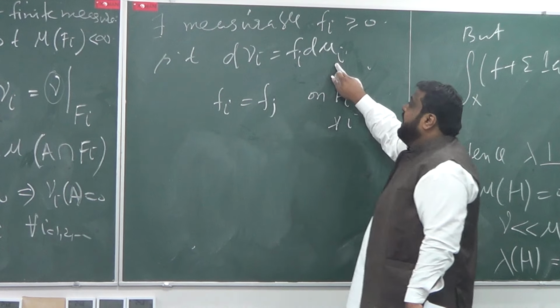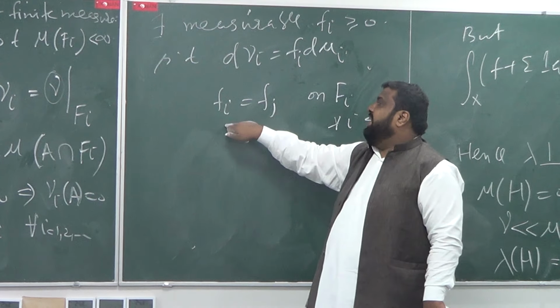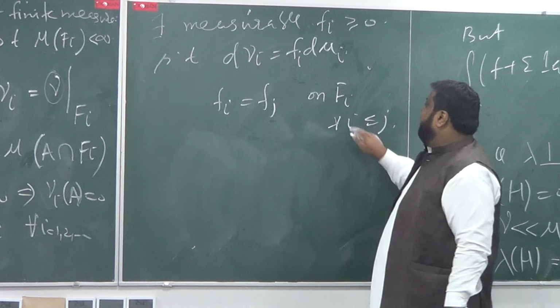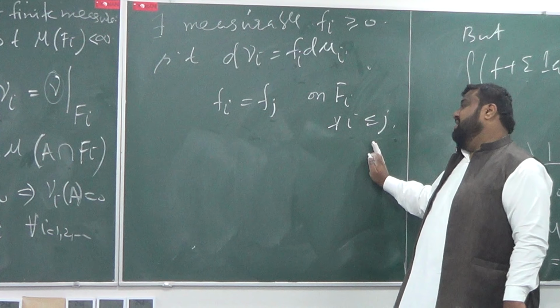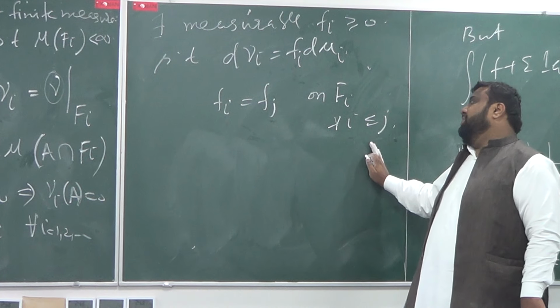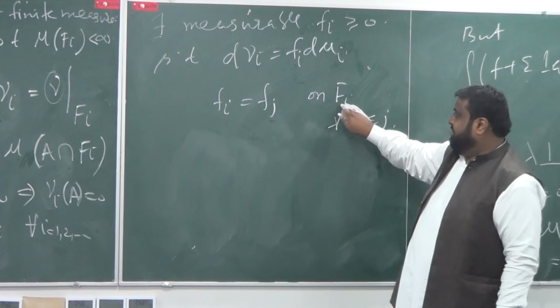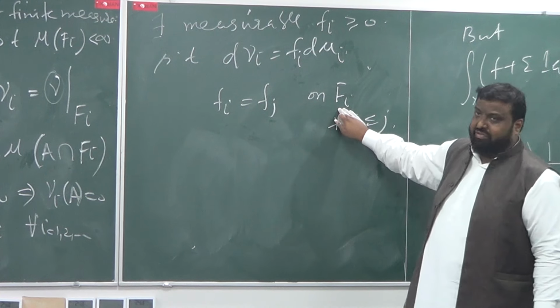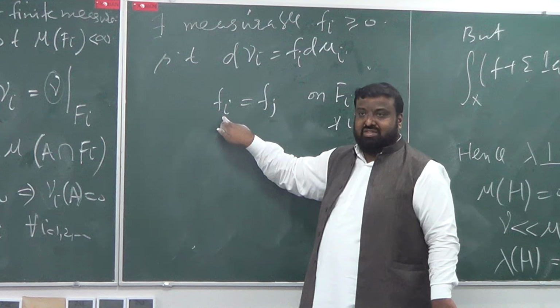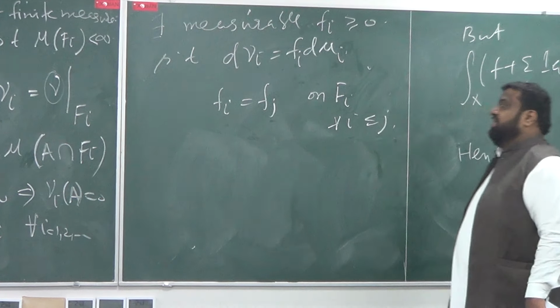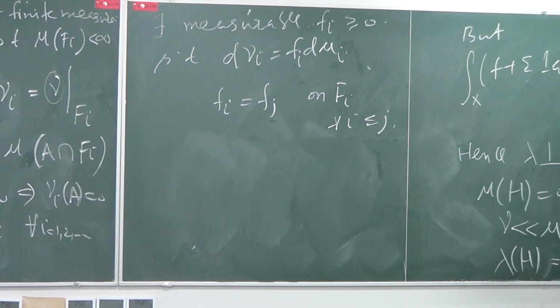And fi would be fj on Fi for all i less than or equal to j. So in other words, if you take f10 and want to see it on, say, F5, it should be same as the f5 actually. That's what essentially it says.